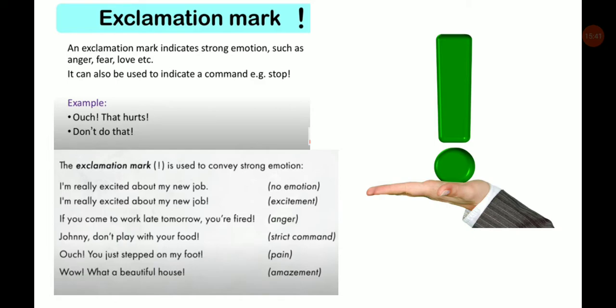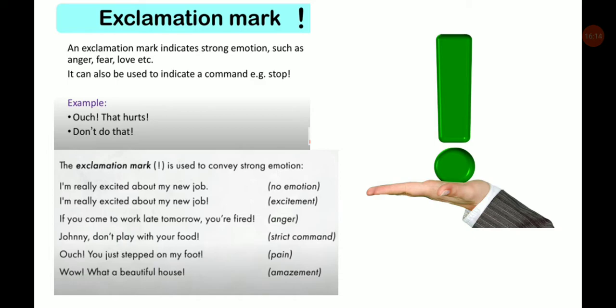So always remember, if you want to convey strong emotions in a sentence, put an exclamation mark at the end of the sentence. And other examples are, I am really excited about my new job. Now in this sentence, there is no emotion. In the next sentence, you can see the excitement. I am really excited about my new job! This sentence shows us some excitement. So that's why the exclamation mark is given.